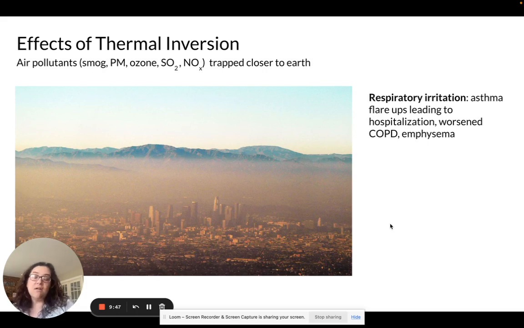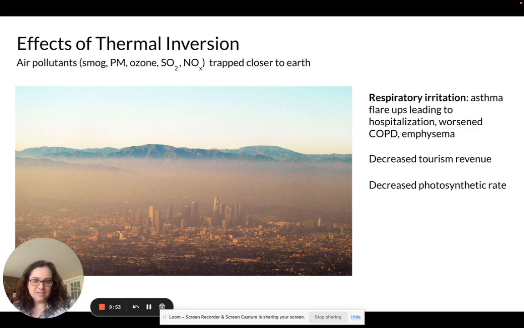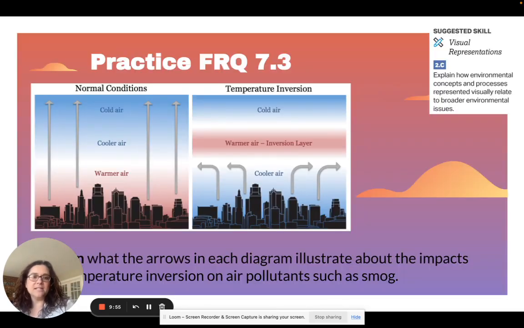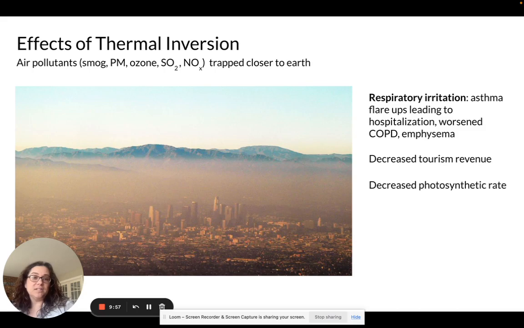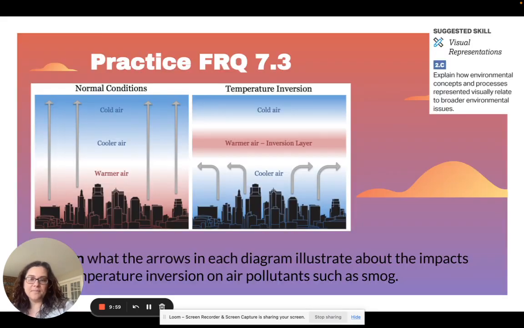So again, we're going to see all kinds of flare-ups of respiratory irritation. Obviously, people don't really want to travel in this, so we get fewer people coming in to tourism-y kind of places, and we get decreased photosynthesis as well because of all that smog.